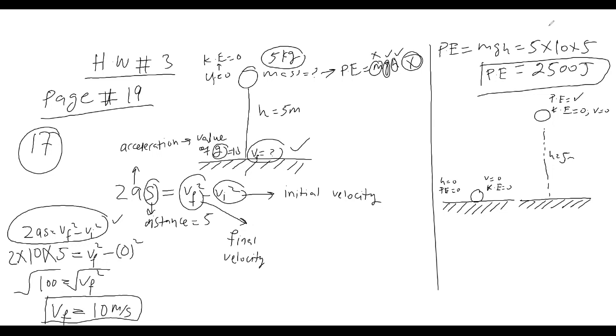So I have done some work to lift this object, for example, 2500 joule of work.